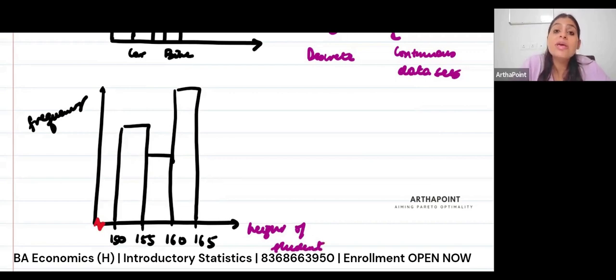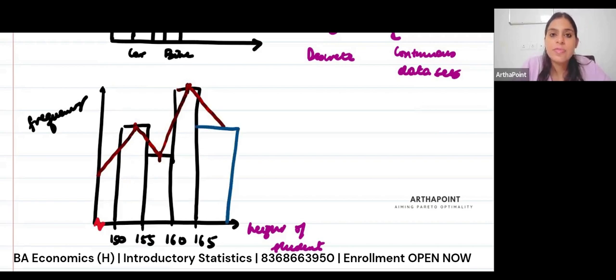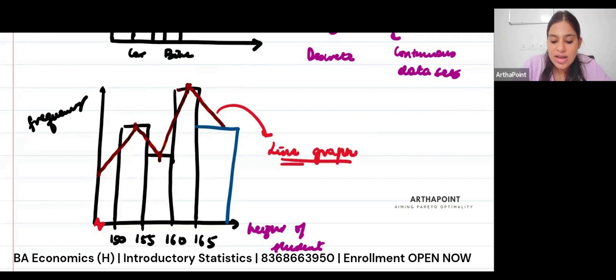Now, what we can also do is take the center point of the heights of these bars of the bar graph and join them by a line. And if I join them by a line, something like this, suppose this is my next bar, then what I get is known as a line graph. So a line graph can be obtained by joining the center points of the bar graph.